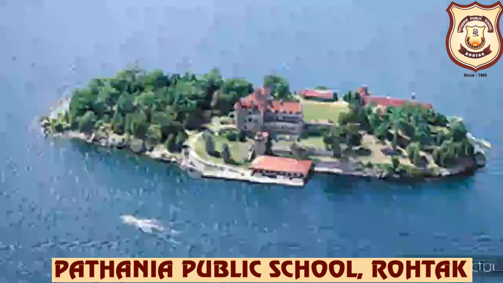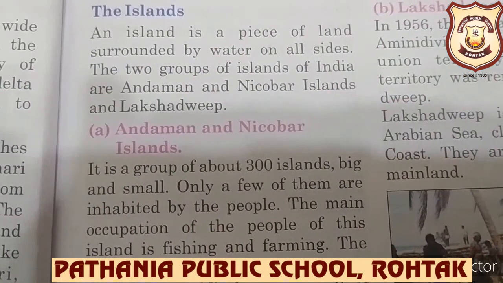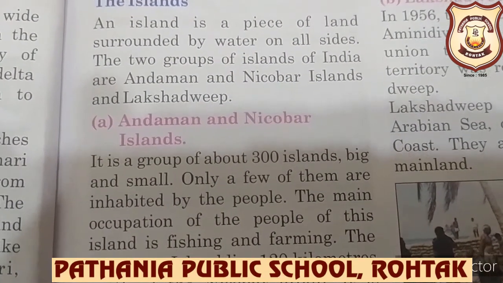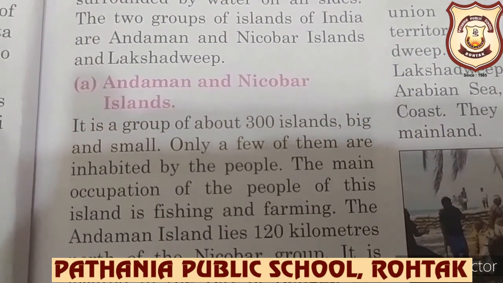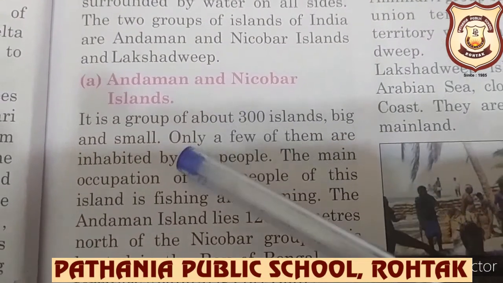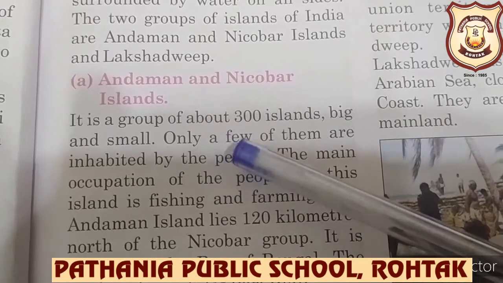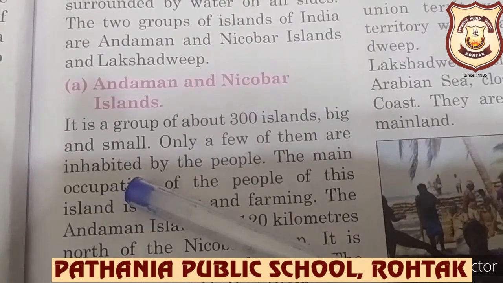Okay. You can see in the pic also. It's a pic of an island. Okay. And here two groups of islands of India are the Andaman and Nicobar Islands and the Lakshadweep Islands. At first, we'll read about the Andaman and Nicobar Islands. It's a group of about 300 islands, big and small. Only a few of them are inhabited.